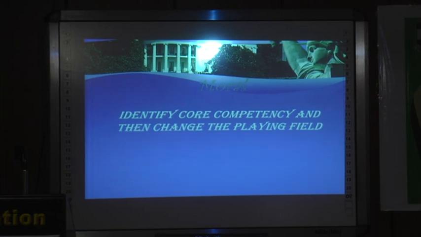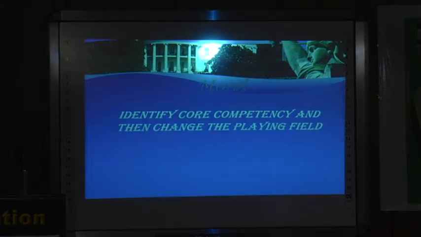If you are interested in mathematics, choose mathematics as your core. If you are interested in computer science, choose computer science as your core. If you are interested in ICT tools, choose ICT tools as your core. Then only after that can you play on the battlefield, and then you will succeed. The tortoise chose his battlefield, that is water, then played on that field, and it succeeded.